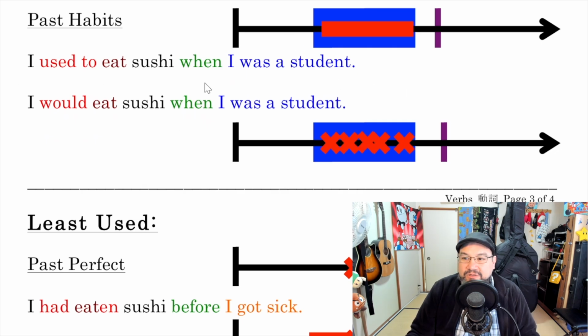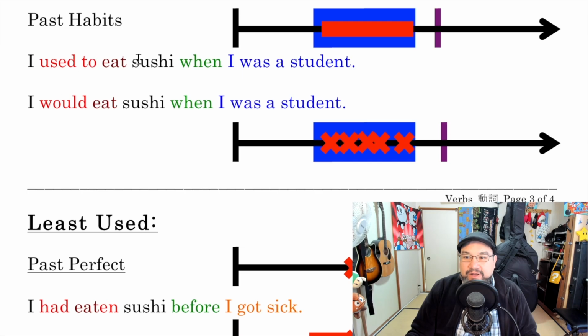I used to eat sushi when I was a student. So I was a student here, and I used to do it. Okay? I would eat sushi when I was a student. Same idea, but you only think about the many times you did it, the many events you experienced. Now, what's the difference? Used to could be for both. Okay? It could be for both situations.